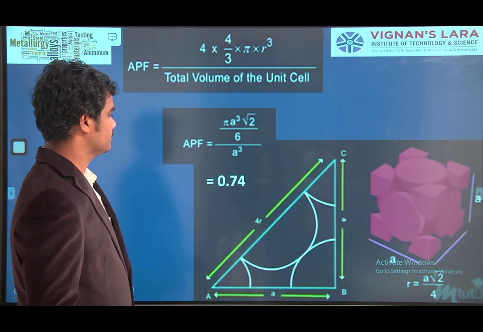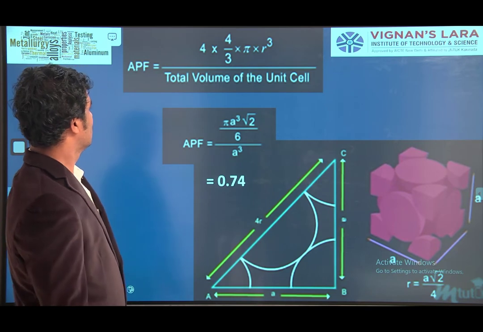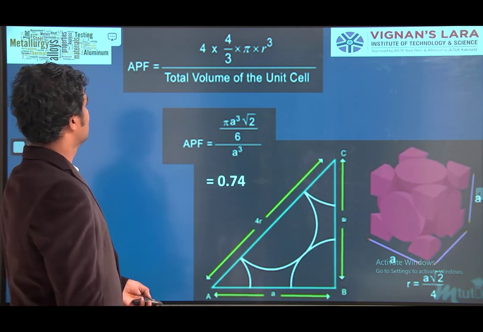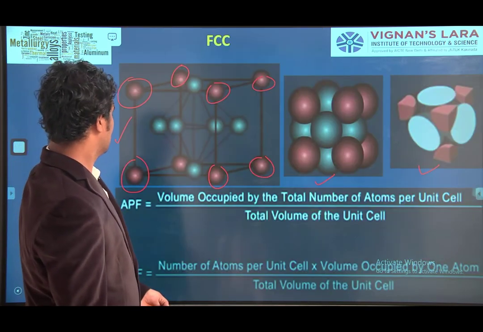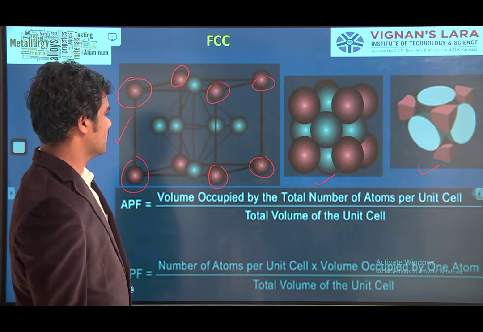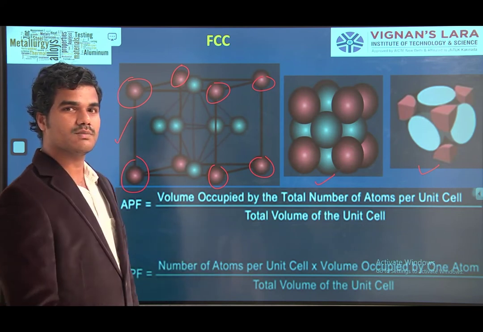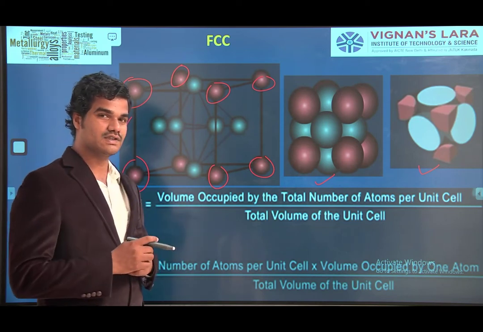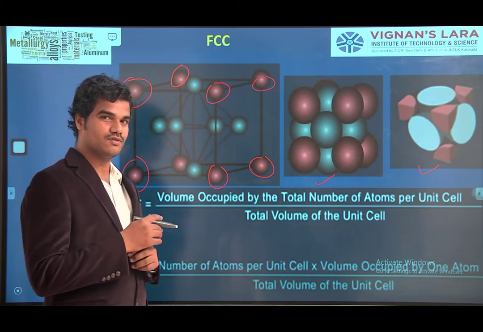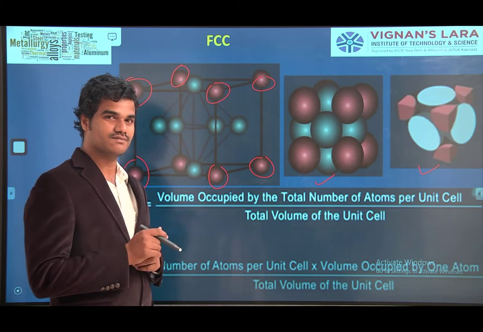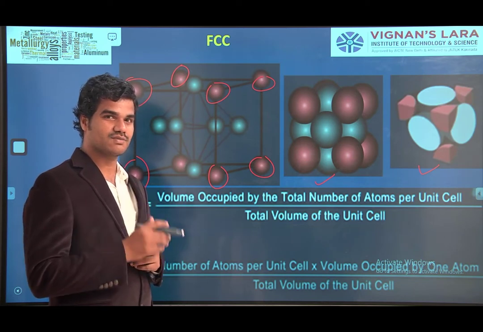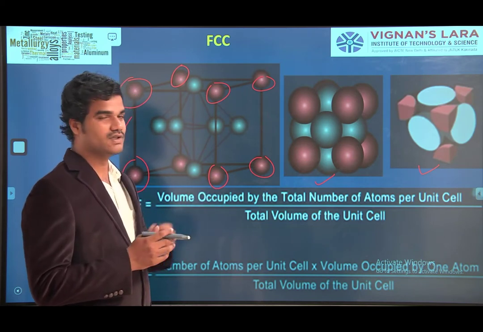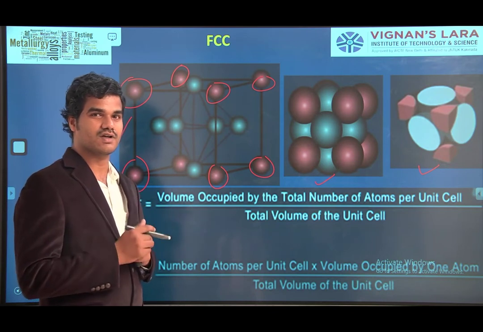See here. So, the number of atoms per unit cell. How many atoms are there? If you just remember the simple cube, 1 by 8 into 8 means 1 atom came. In total, from the unit cell, it became 1 atom.